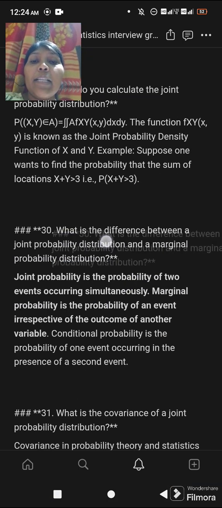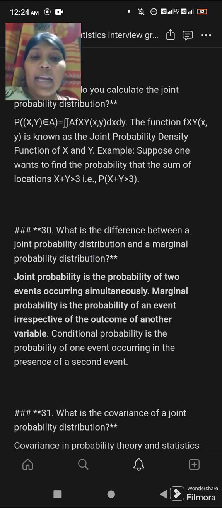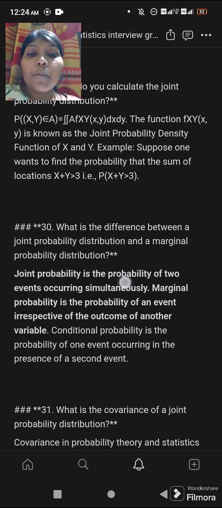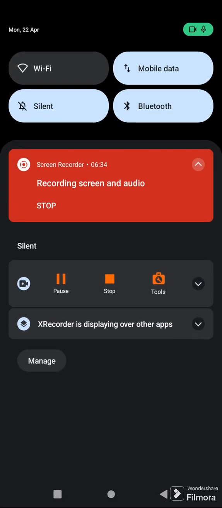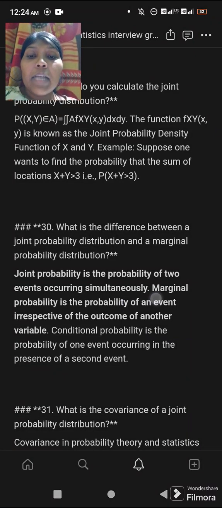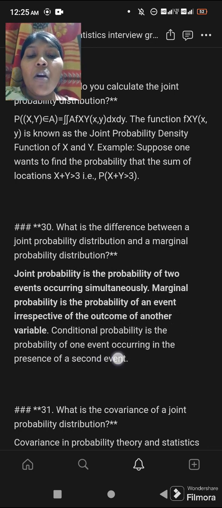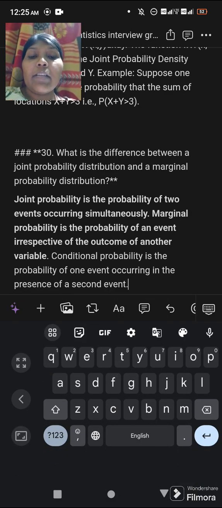Next question, or 30th question, is: what is the difference between a joint probability distribution and a marginal probability distribution? Joint probability is the probability of two events occurring simultaneously. Marginal probability is the probability of an event irrespective of the outcome of another variable. Conditional probability is the probability of one event occurring in the presence of a second event.